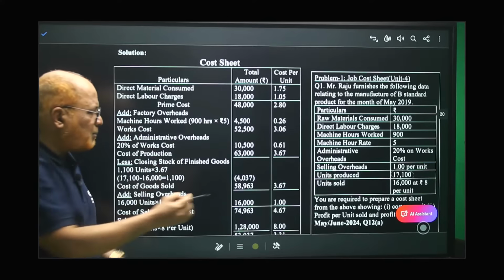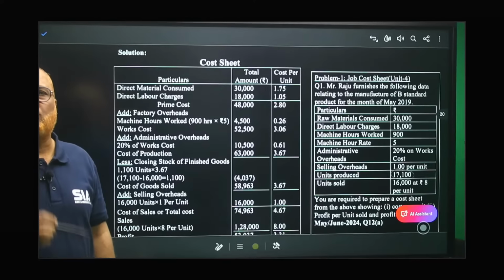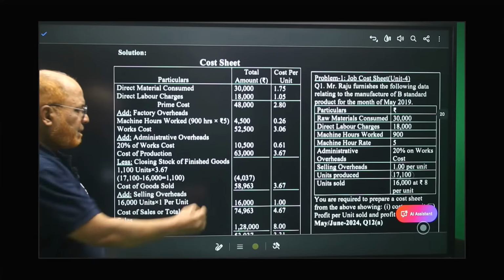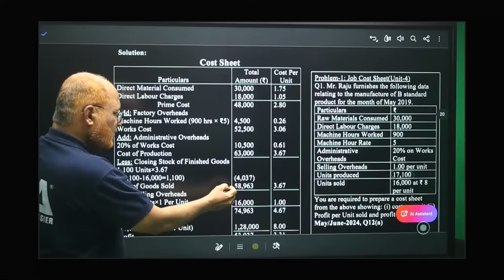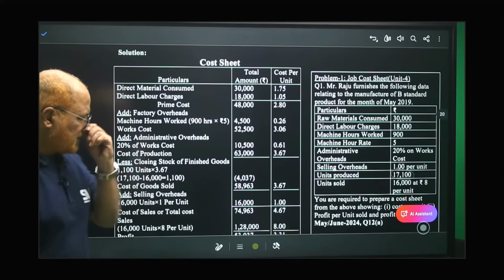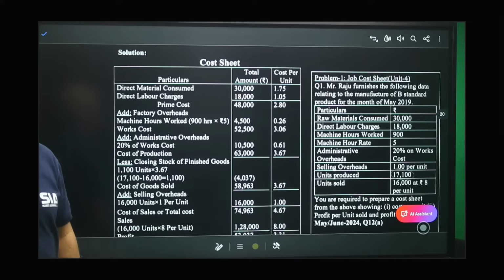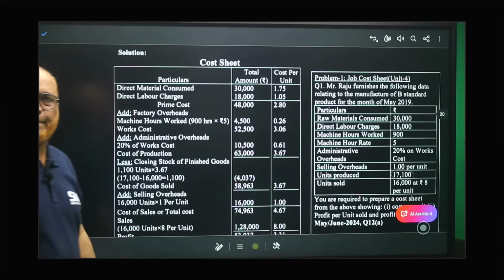Subtract. That's why I'm putting it in the bracket. Opening stock will be added, closing stock will be subtracted. We don't have opening stock. We have only closing stock. So subtract. From 63,000 minus 4,037, you will get 58,963. So 58,963 is called cost of goods sold. It is the cost of goods sold, right? Now the same cost per unit we should take 3.67, right?